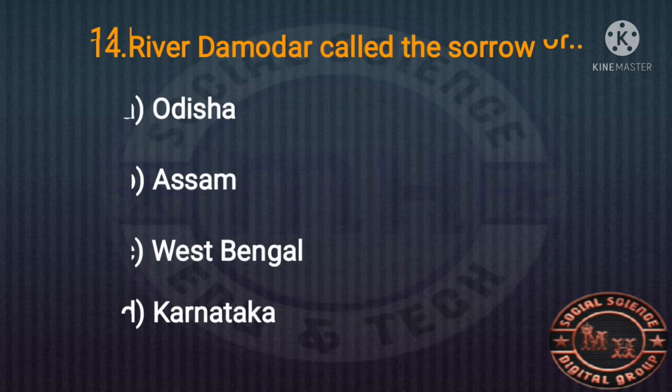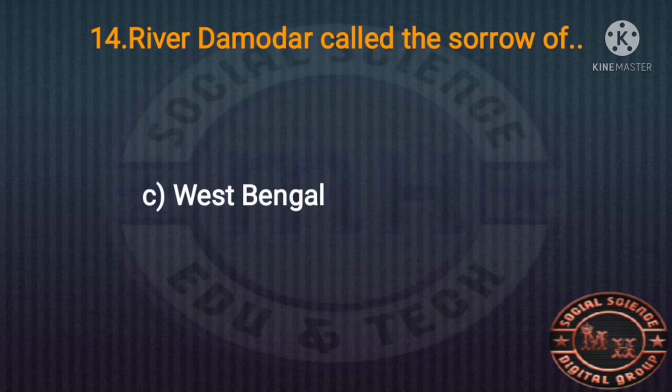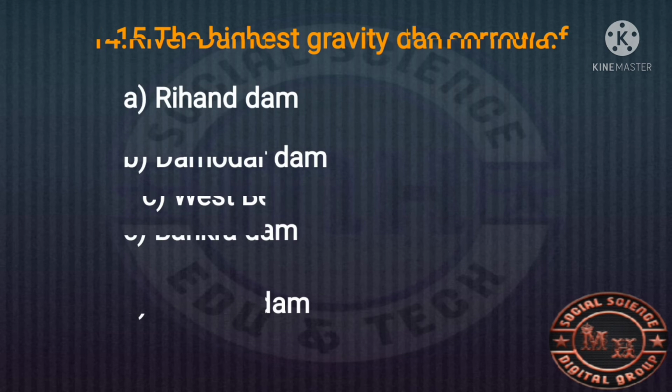Brahmaputra is the sorrow of Assam, and the Damodar is the sorrow of West Bengal. In Odisha, the river Kosi is the sorrow of Odisha.